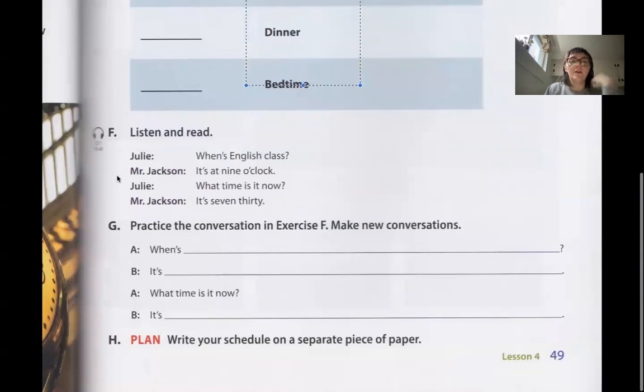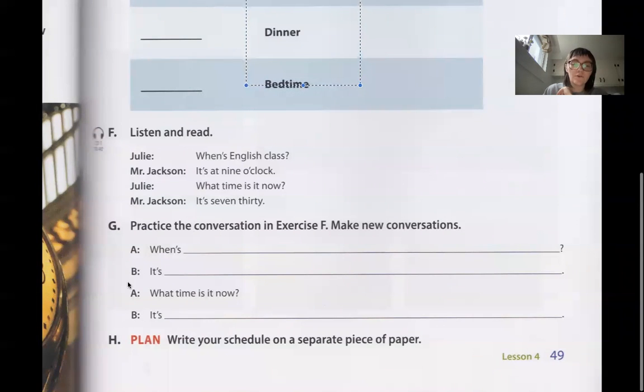Let's keep going. Okay. So I could ask you, oh, when is your English class? So for this, you'd be like, oh, I do English class online. But if you go to a time one, you'd say, oh, I go to English class at 4 o'clock. I go to English class at 6 p.m., right? I have an evening class. Or I could ask you, what time do you work? What time do you go home? Do you take your children to school? What time do your children go to school?